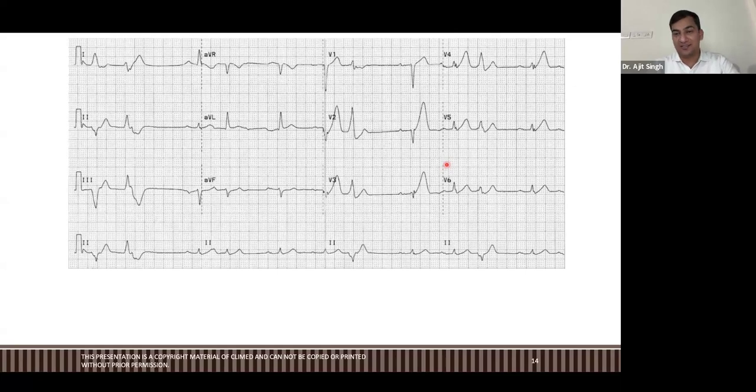LBBB. Yes, one right answer, LBBB. But this is from the past. From today's class, why is it not RBBB? Tell me.